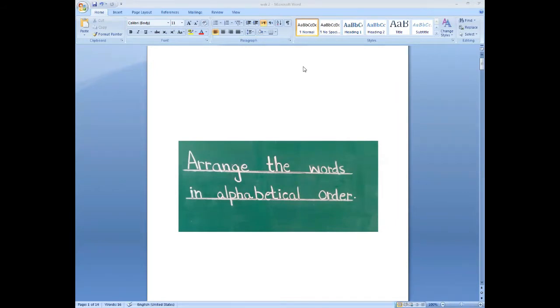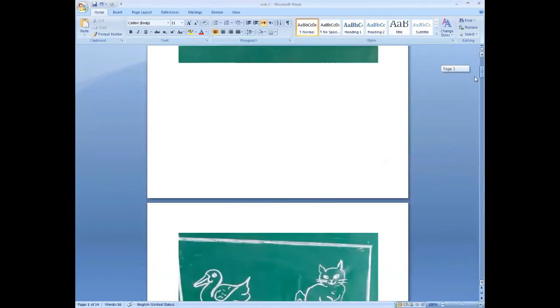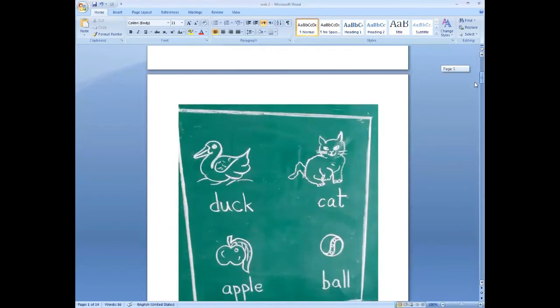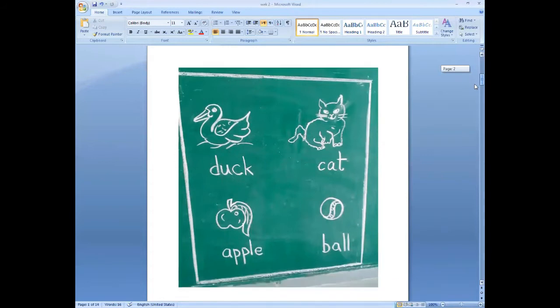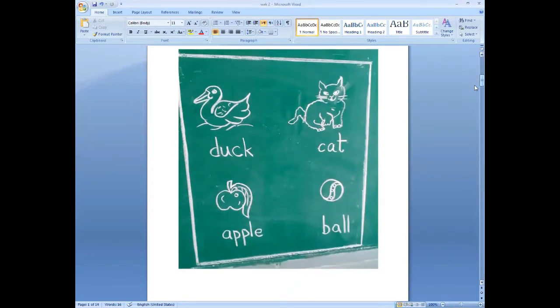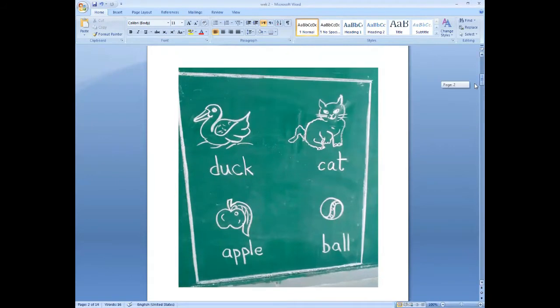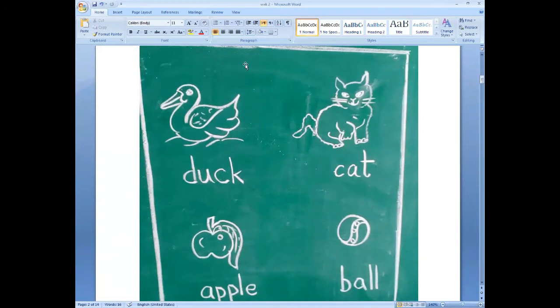So, dear students, look at your screen. Here is an activity. You can see some pictures and words here. Can you see? Now tell me, which picture is the first one?